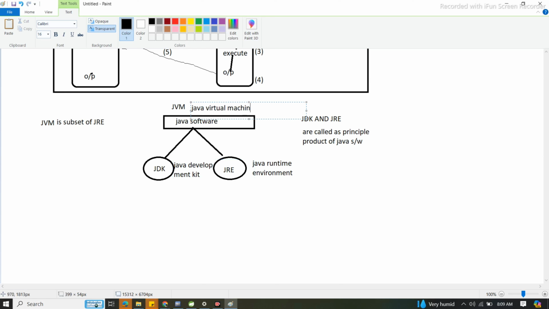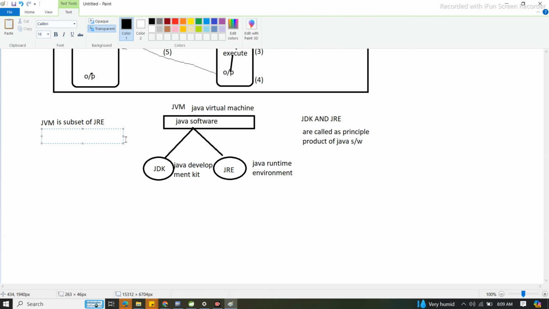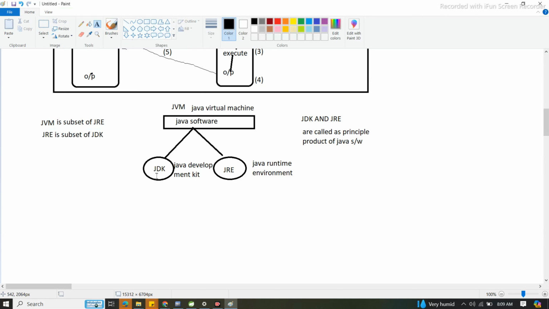Yes or no? So here JVM is a subset of a JRE. That means JRE internally contains JVM. Okay, and JRE is the subset of JDK. Understood or not? That means when we download that JDK software, it internally contains JRE, and JRE internally contains JVM.